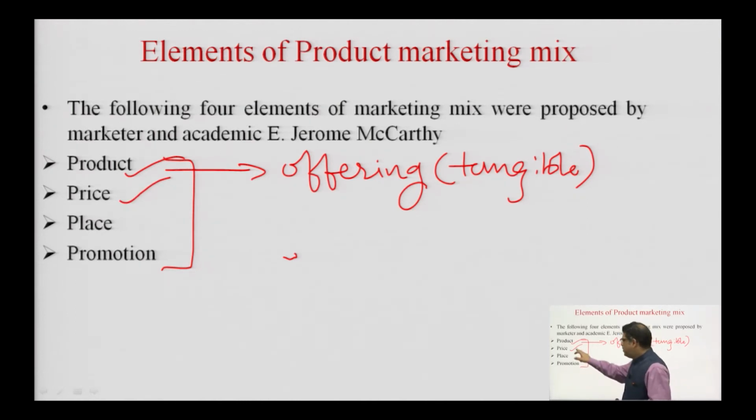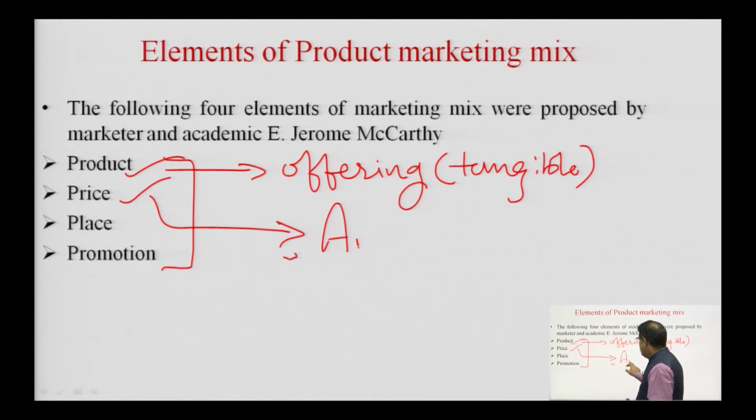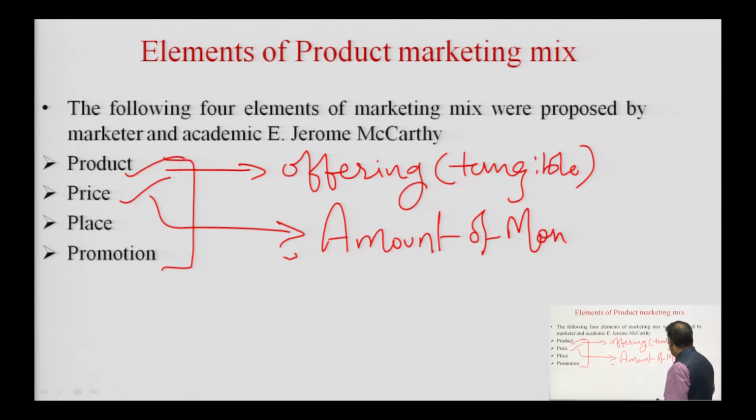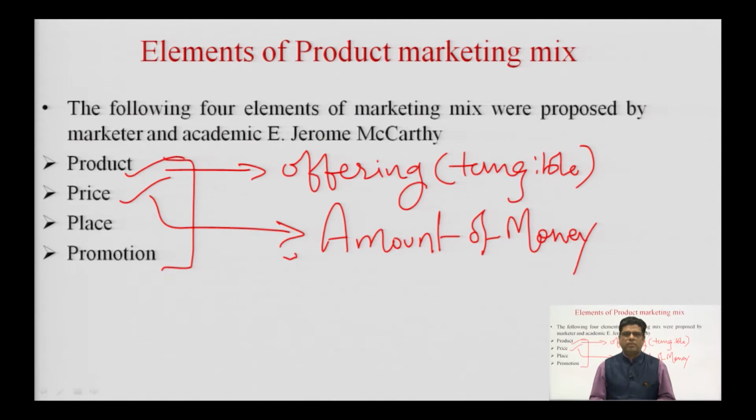Next element of marketing mix in case of a product is price. Now, let us try to understand what price is. Basically, we define price as the amount of money which is paid by the consumer in order to acquire the product. So, suppose I want to acquire a product such as a pen. I will have to pay the price, the money which is equal to the price of the pen, which might be 10, 15 rupees or 50 rupees or whatever the price is. So, these were the two very essential elements of marketing mix in case of a product. That was the product itself, which we defined as the offering, and the price, which was the money paid by the consumer in order to acquire the product.